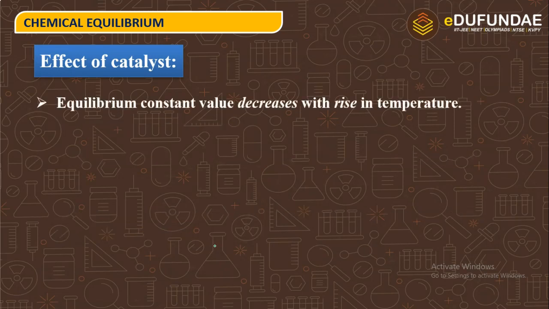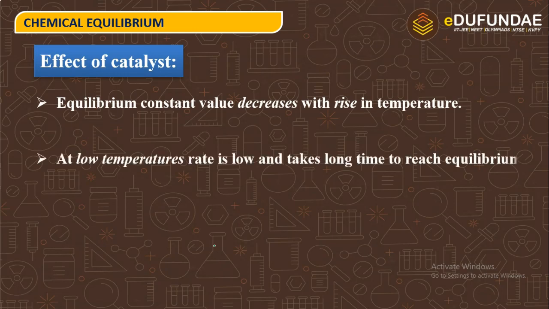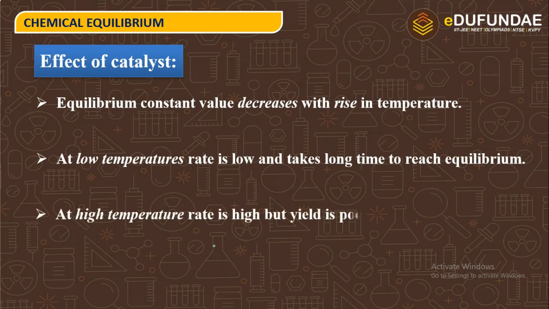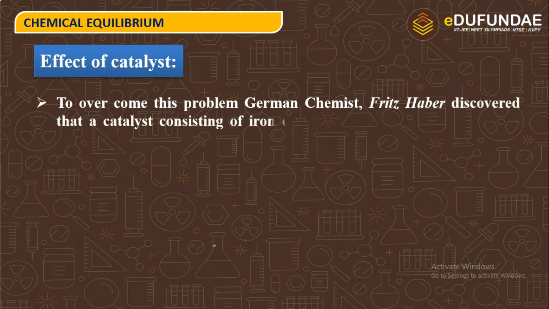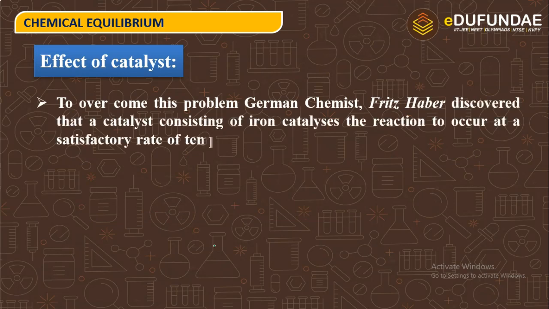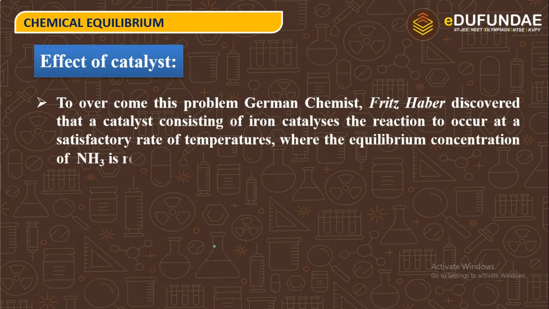Equilibrium constant value decreases with rise in temperature. At low temperature, rate is low and it takes a long time to reach equilibrium. At high temperature, rate is high, but yield is poor. To overcome this problem, German chemist Fritz Haber discovered that a catalyst consisting of iron catalyzes the reaction to occur at a satisfactory rate at a temperature where the equilibrium concentration of ammonia NH3 is reasonably high.